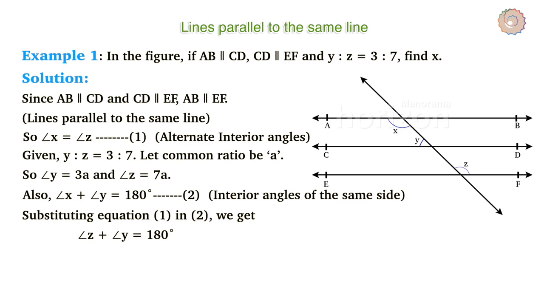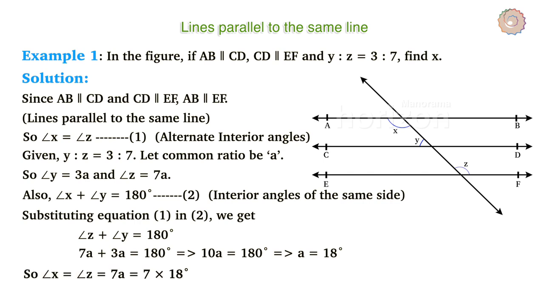Substituting equation 1 in 2, we get angle Z plus angle Y equals 180 degrees. Substituting the values of angles Z and Y, we get 7A plus 3A equals 180 degrees, which implies that 10A equals 180 degrees, that is, A equals 18 degrees. So angle X equals angle Z equals 7A, which is 7 into 18, that is 126 degrees.